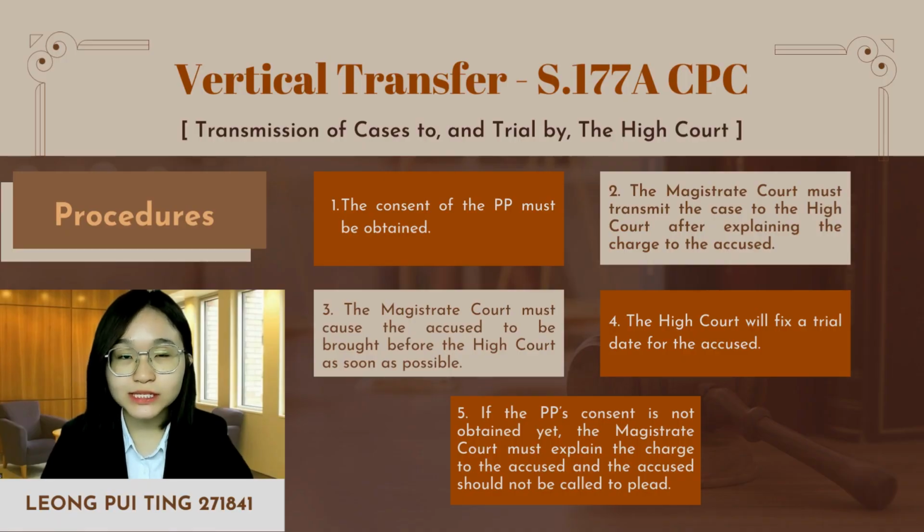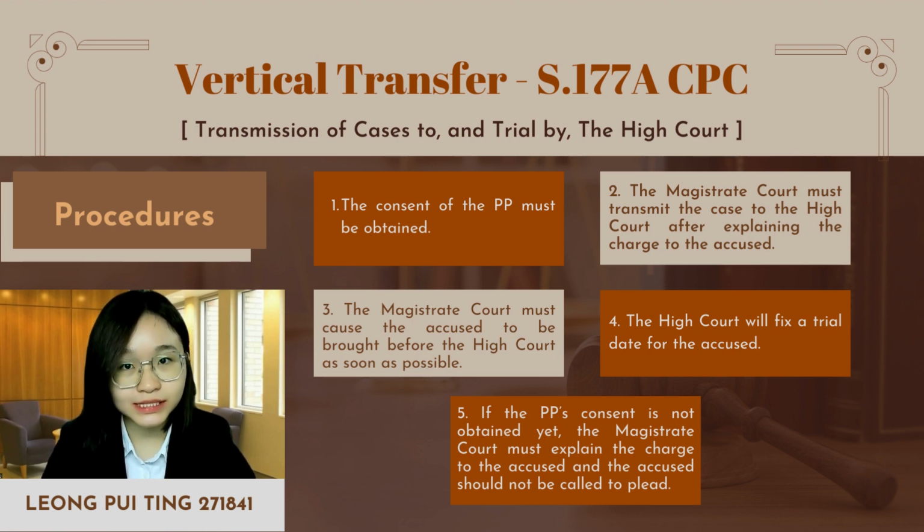Besides, Section 177A also provides for vertical transfer of cases, particularly for the transmission of cases to, and trial by, the High Court. The procedure under this section is that the consent of the PP must be obtained, and then the magistrate court must transmit the case to the High Court after explaining the charge to the accused. After that, the magistrate court must cause the accused to be brought before the High Court as soon as possible, whereby the High Court will fix a trial date for him.